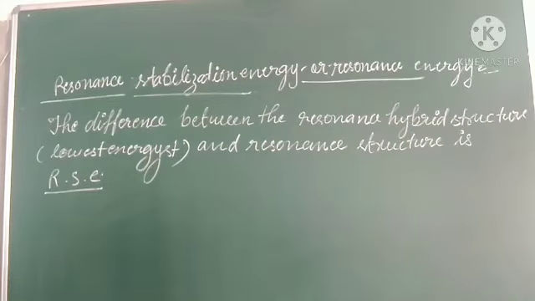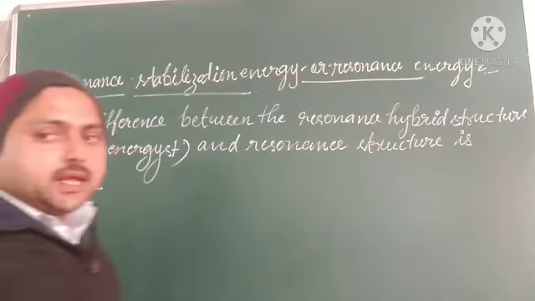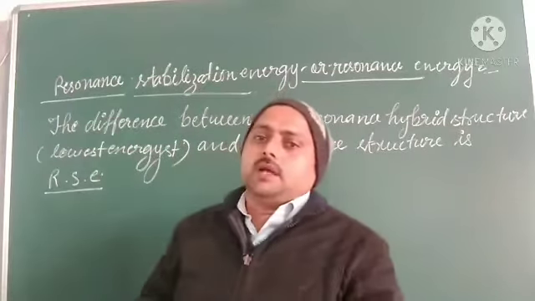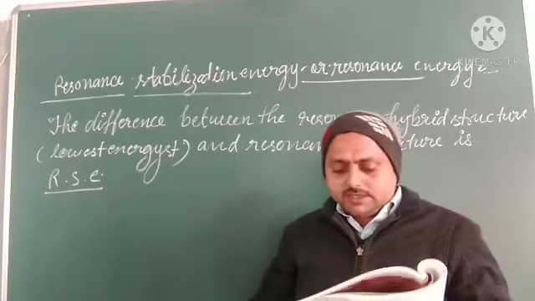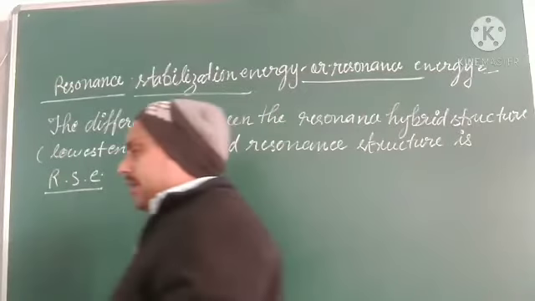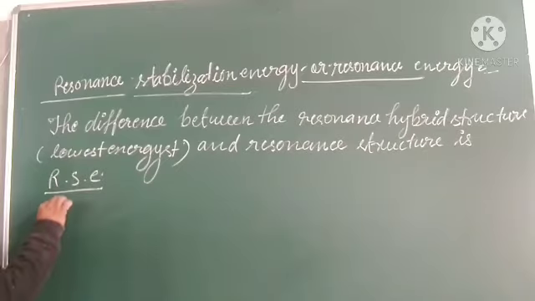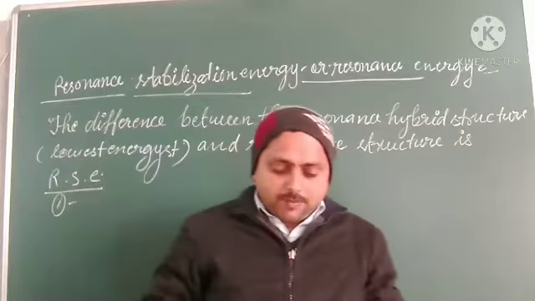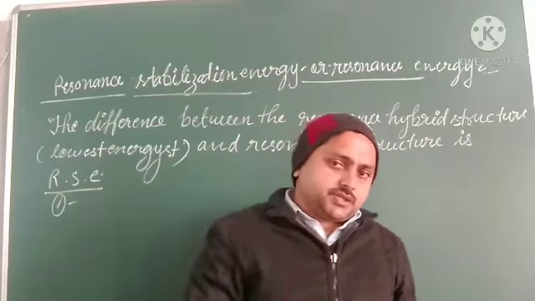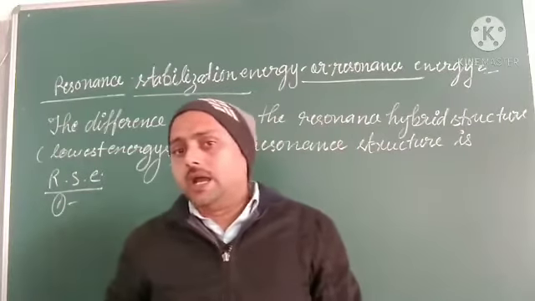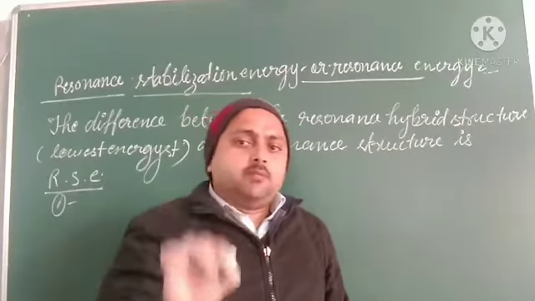What are the points? The following rules are applied while writing the resonance structure. So when we are writing the resonance structure, we have to follow some rules. What is that? Let us see. A resonance structure has the same position of nuclei. So the first point is the same position of nuclei. Means if we are writing resonance structures, the position of atoms in a given molecule or ion should not change. They must be at the same place.